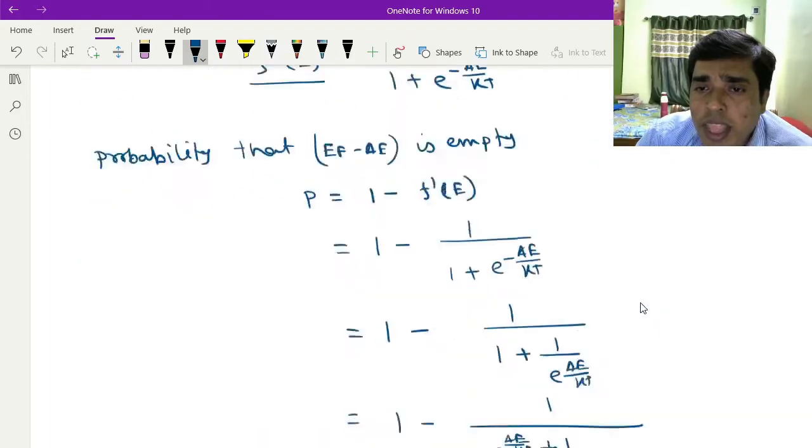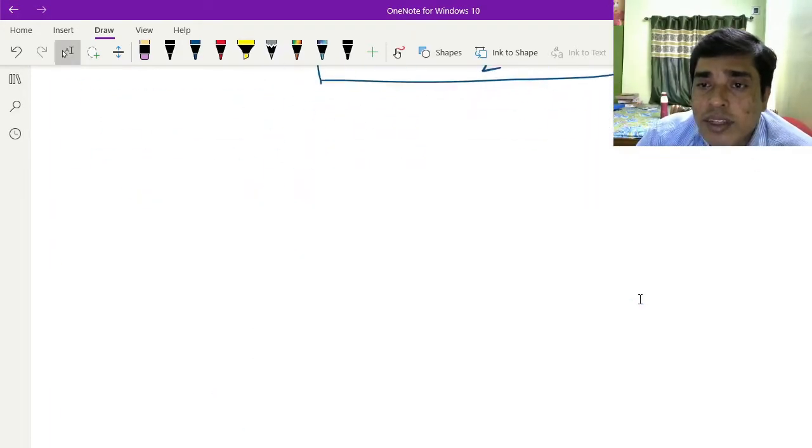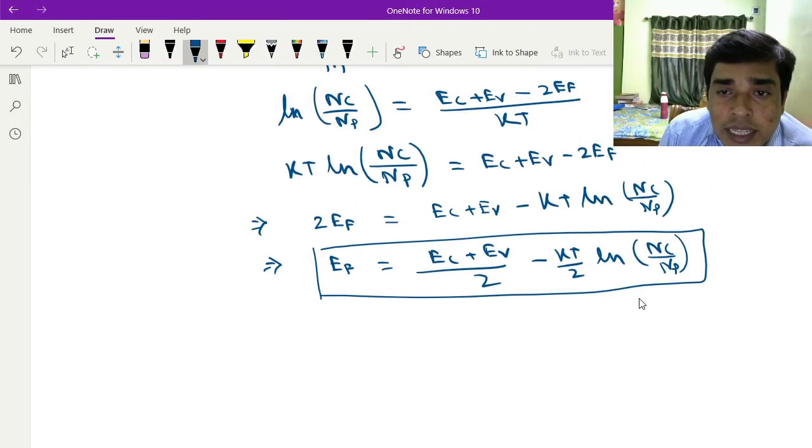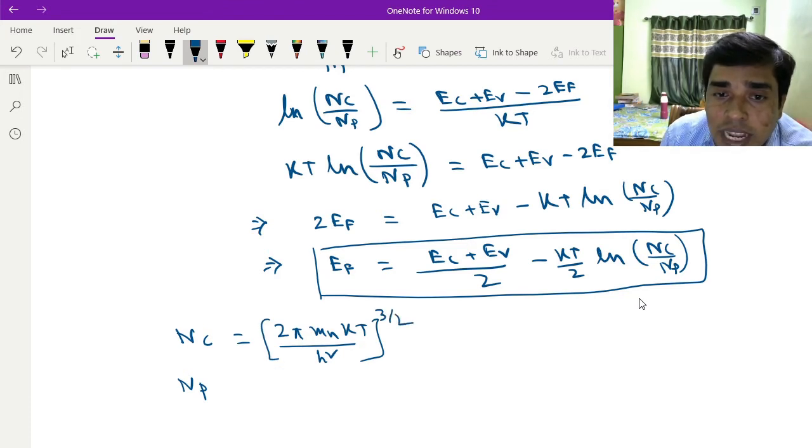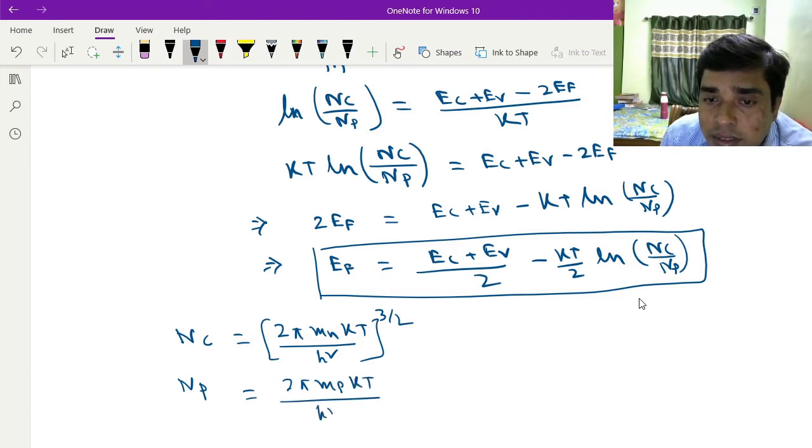So here you see the nc and np. nc is given by 2 pi mn kt divided by h square whole to the power 3 by 2, and np is given by 2 pi mp kt divided by h square whole to the power 3 by 2.